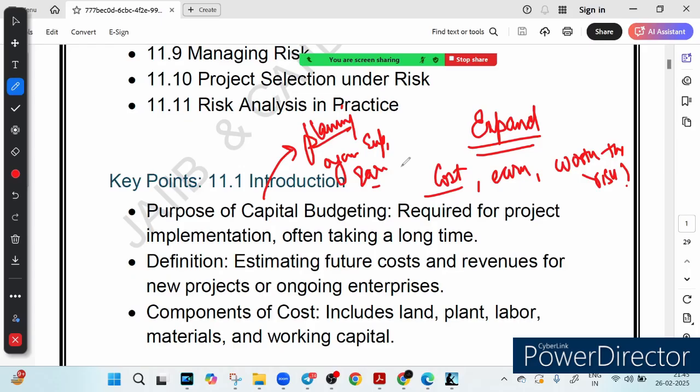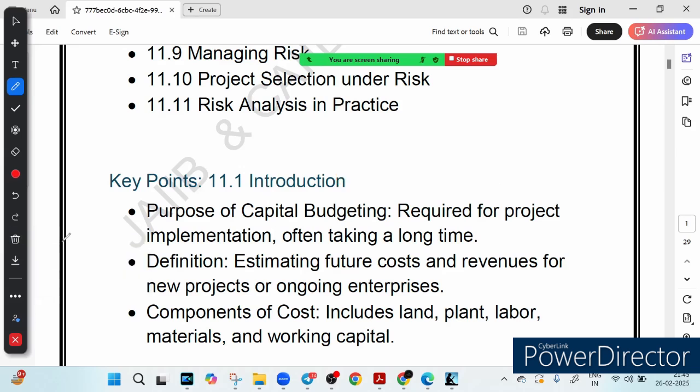So what goes into capital budgeting? You can see, the resources required for project implementation often take a long time, so we estimate future cost and revenue for a new project of an ongoing enterprise. That is what I told you: the cost, how much you will earn, is it worth the risk, right? So these things you must forecast. This is what we call capital budgeting.